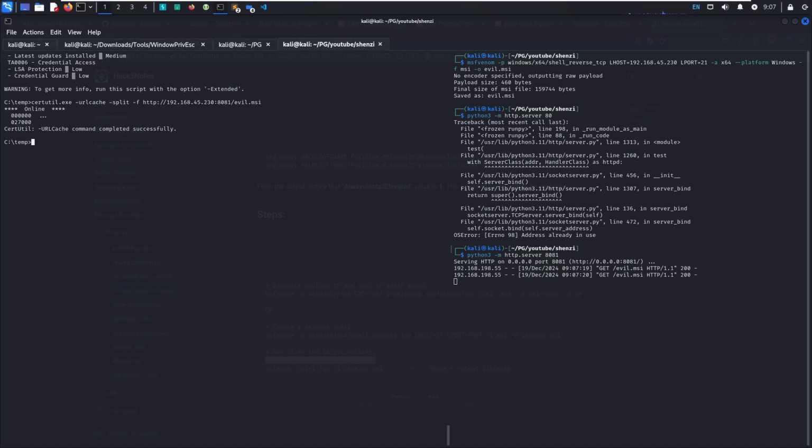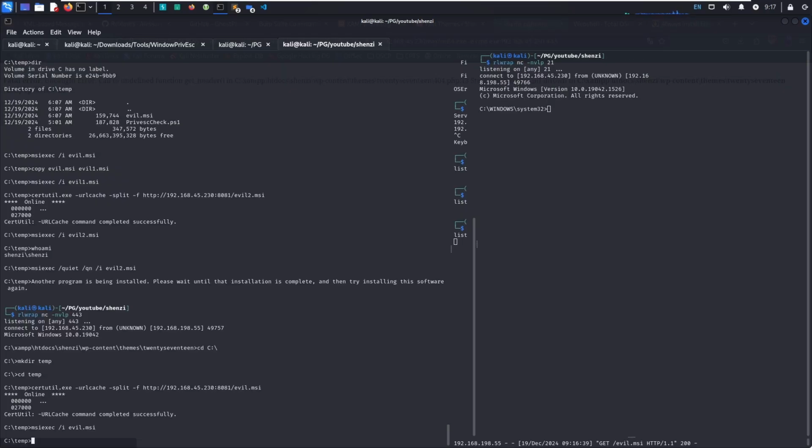It was successfully copied over. Now we do msiexec /i evil.msi. Forgot to set up my listener. nc 21. Okay, so I reset the machine and I set up my netcat listener. I repeated all the steps and I got a shell back, and I am NT AUTHORITY\SYSTEM now. Thanks for watching.